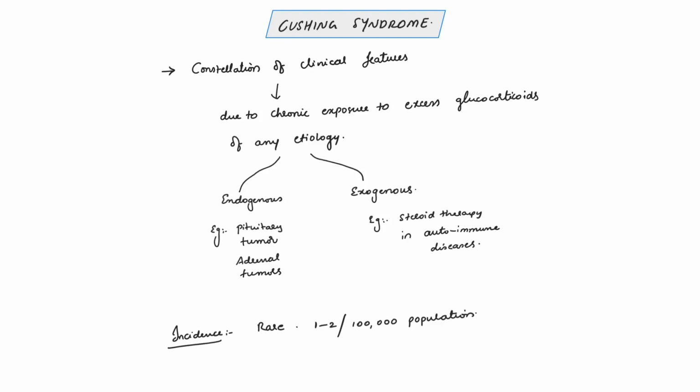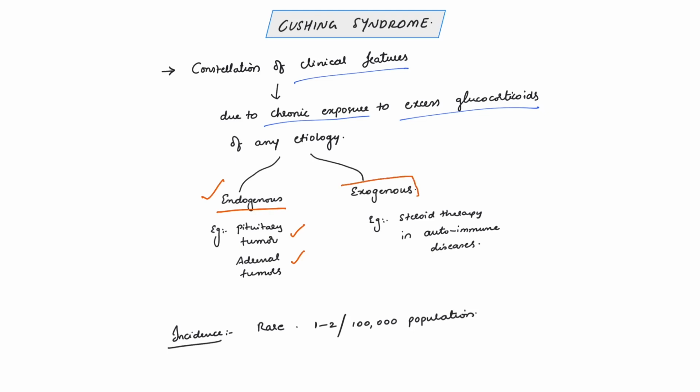Hello friends, today I will discuss about Cushing syndrome. Cushing syndrome is a constellation of clinical features in a person due to chronic exposure to excess glucocorticoids because of any etiology. It could be due to increased production in our body, which is called endogenous, that is pituitary tumor which can secrete ACTH, which can ultimately lead to increased cortisol production in our body, and adrenal tumors which may directly produce excess serum cortisol.